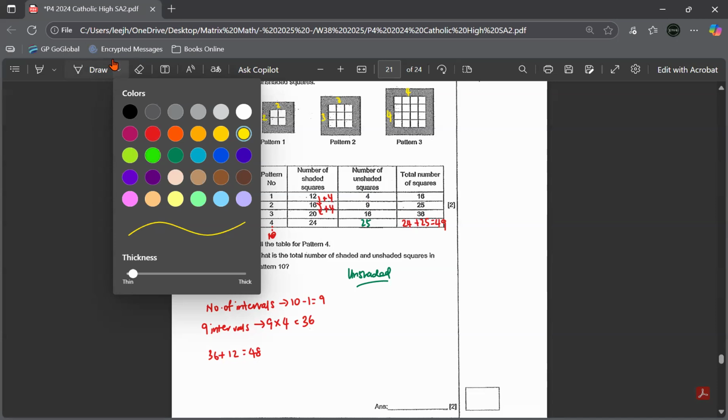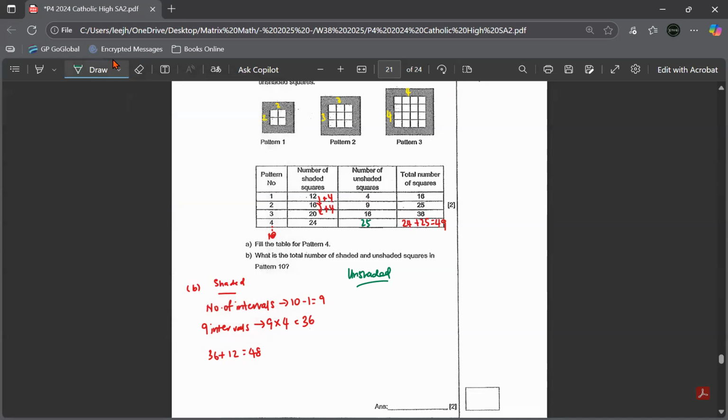Okay, so I'm going to write this down so that you can see. So pattern 1, I write T1. Okay, it will be 2 times 2. Pattern 2 is 3 by 3. Pattern 3, 4 by 4. I cannot jump to pattern 4, pattern 3. Pattern 4 will be 5. Here, so close. Okay, we are 5 by 5.